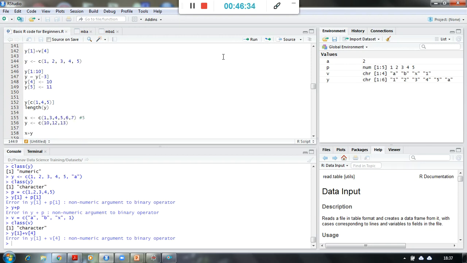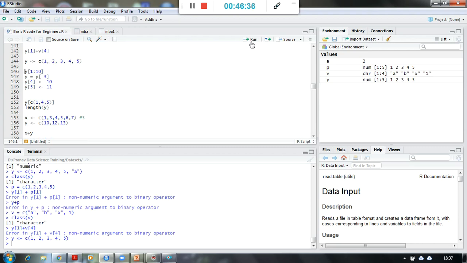Now what I am doing over here is creating another vector of numerical class and storing it into y.